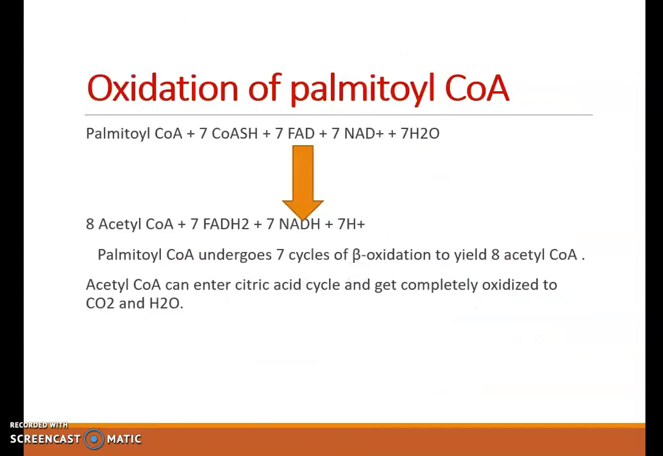So, overall reaction for oxidation of palmitoyl-CoA. Palmitoyl-CoA plus 7 CoA-SH plus 7 FAD plus 7 NAD+ and 7 H2O, we will get 8 acetyl-CoA, 7 FADH2, 7 NADH and 7 H+. Now palmitoyl is a 14 carbon unit, so it undergoes 7 cycles of beta oxidation to yield 8 acetyl-CoA. Acetyl-CoA then enters citric acid cycle and gets completely oxidized to carbon dioxide and water.